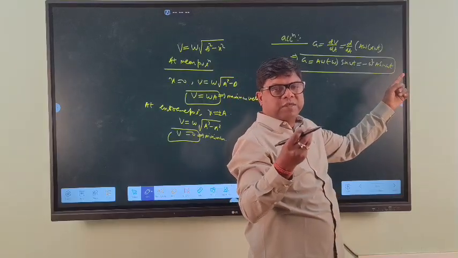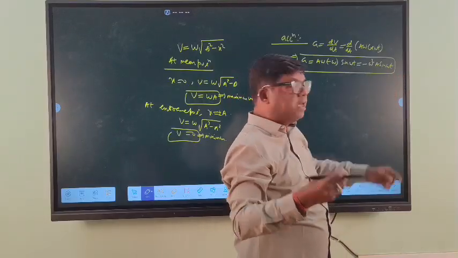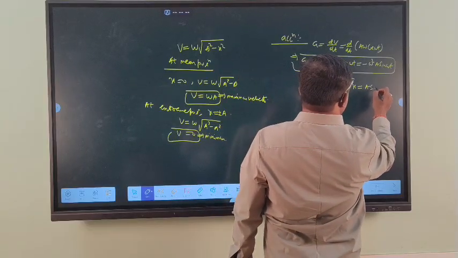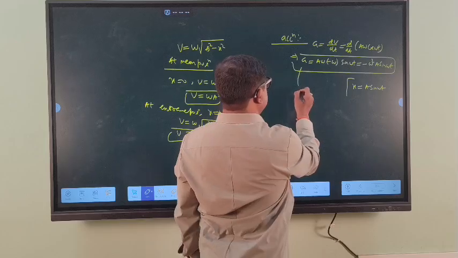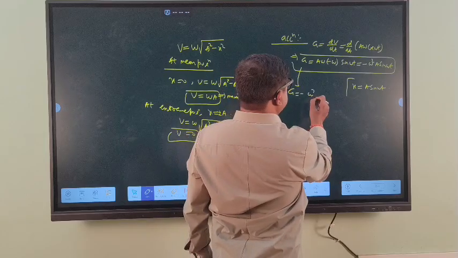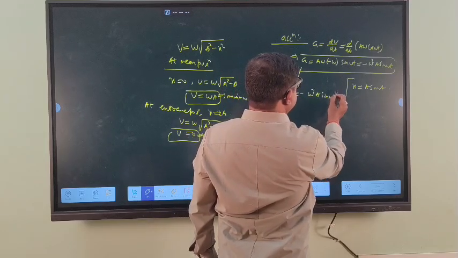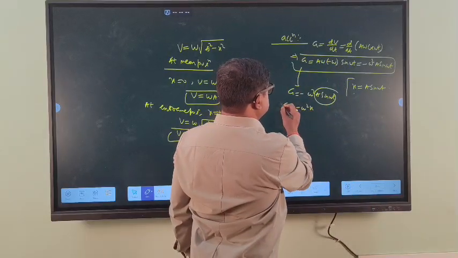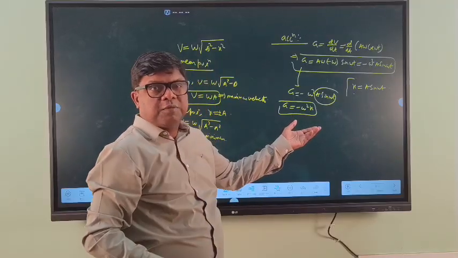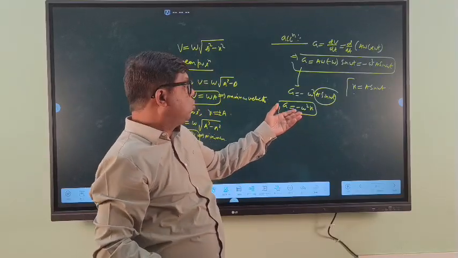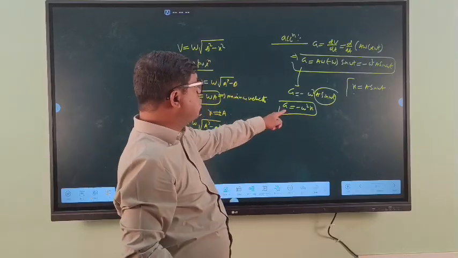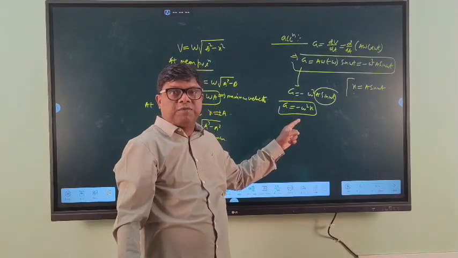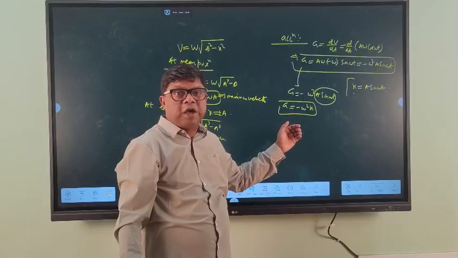There will be two formulas for the acceleration. The acceleration is minus omega square a sin omega t, and you know that x is equal to a sin omega t. So in place of a sin omega t, we can put the value of x. So a is equal to minus omega square x. So this is the sure test for a particle executing SHM. We have already derived the equation for acceleration, a is equal to minus omega square x, and this is the sure test for a particle executing simple harmonic motion.